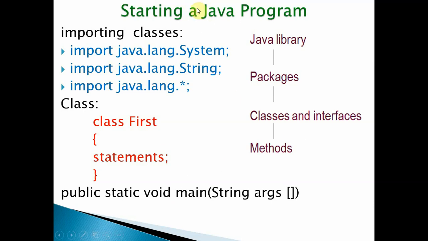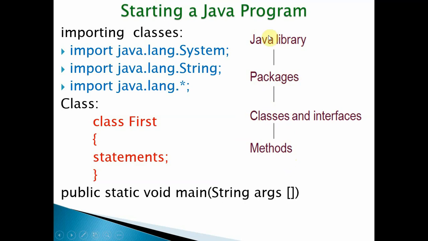In the same way, you have to follow a specific template for Java programming. First you have to define a Java library. A library is nothing but packages only. So a collection of packages is a library. There you can define packages, and packages contain classes and interfaces. Methods exist in the classes and interfaces, classes and interfaces exist in the packages, and the packages are there in the Java library.